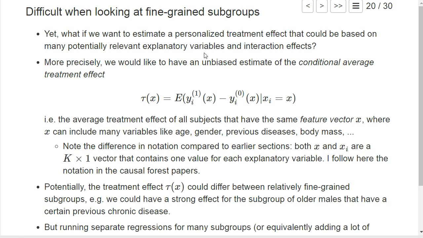So it would be nice to have a personalized treatment effect based on all the relevant or potentially relevant explanatory variables. So more precisely, what we would like to estimate is this conditional average treatment effect tau of x. So this should be the expected value of the potential outcomes of all persons who are treated and have some characteristic x minus the potential outcome of all these persons who are not treated and have this characteristic x, where x is basically just a vector of all possible explanatory variables.